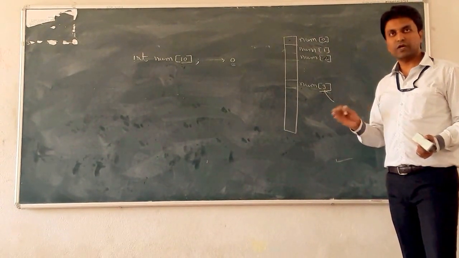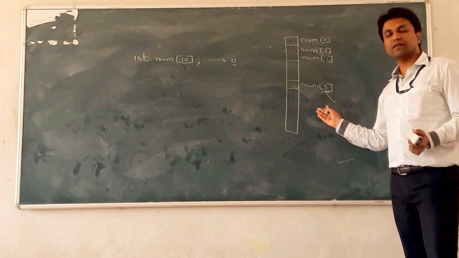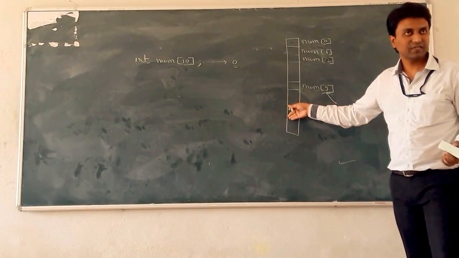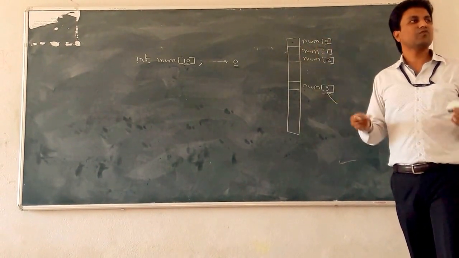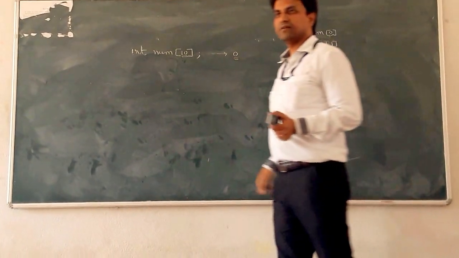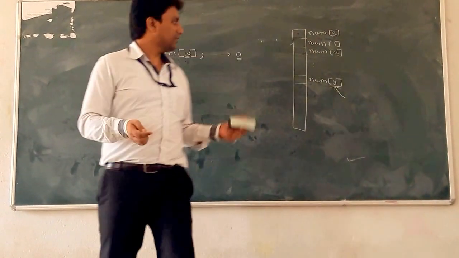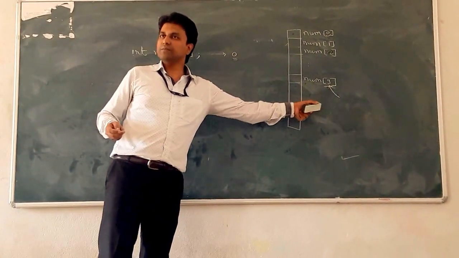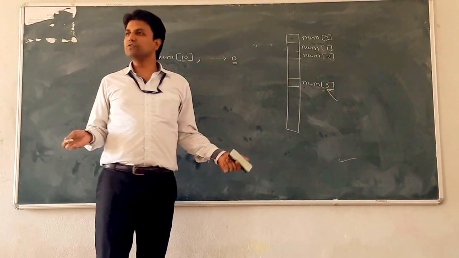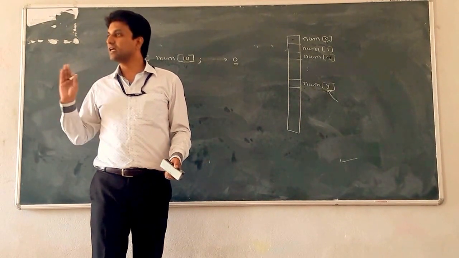So you have to add num10, num9, num11, num12, but it is physically not present in your RAM. Then also you have to manipulate. So what happens? That time garbage values are taken randomly. For num11, no memory is allocated on RAM. So what is the value? Garbage. It is treated as garbage.